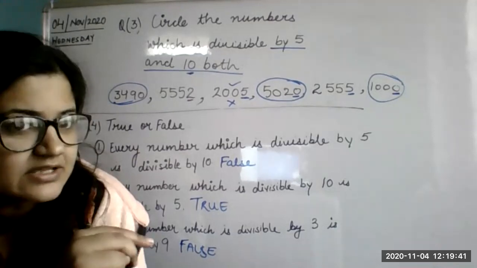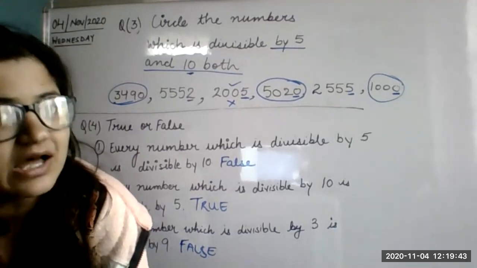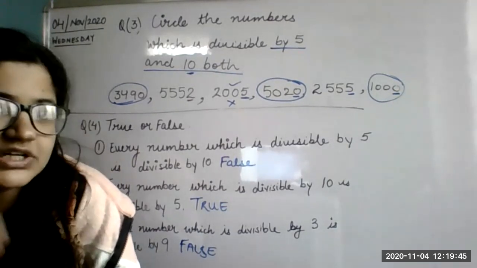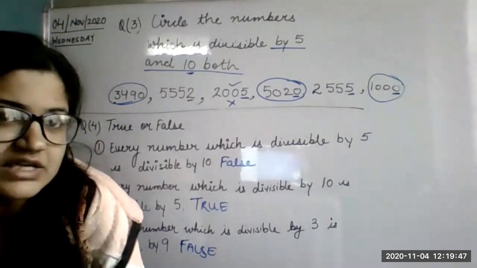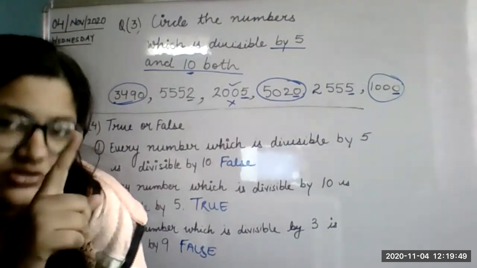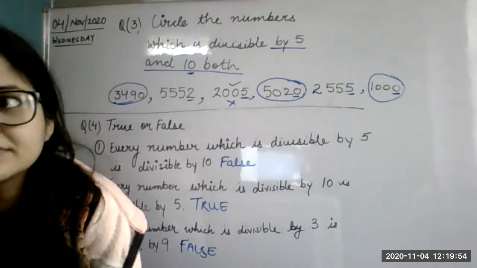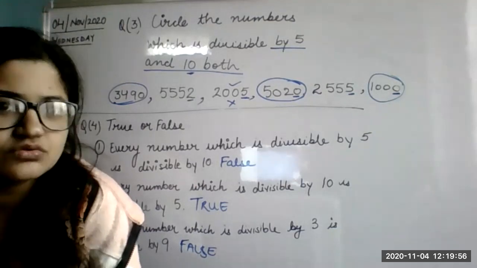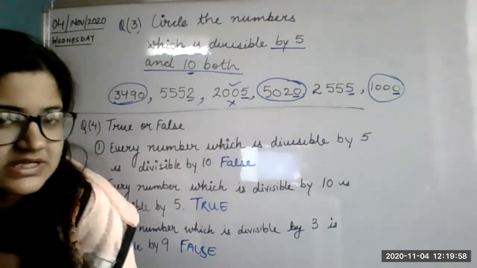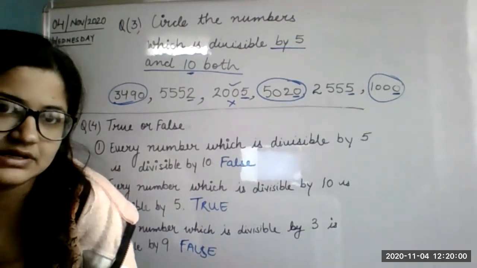For 2, we check the last digit. For 4, we check the last 2 digits. And for 8, we check the last 3 digits, and those last 3 digits should be divisible by 8. So we have to divide 3 digits by 8. For 7 it is quite difficult. When you go to 6th or 7th standard, you might have this divisibility test.